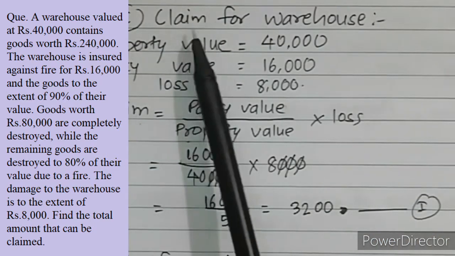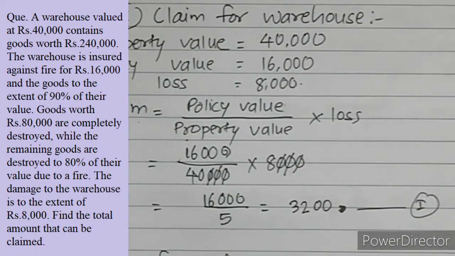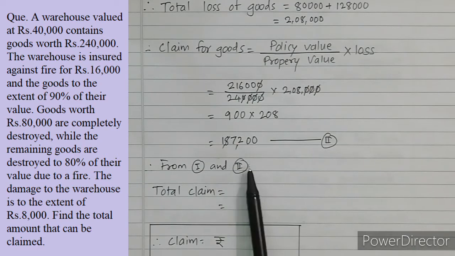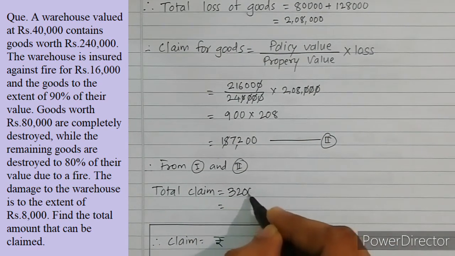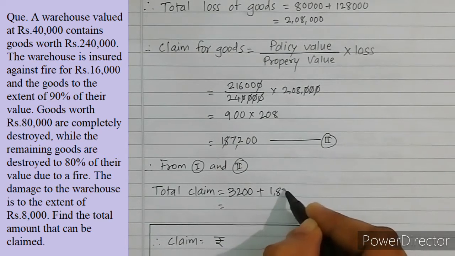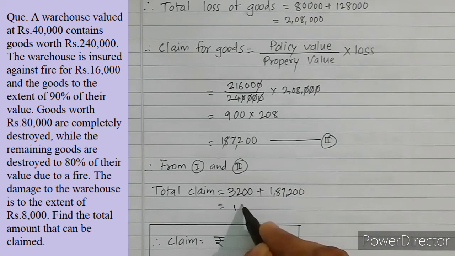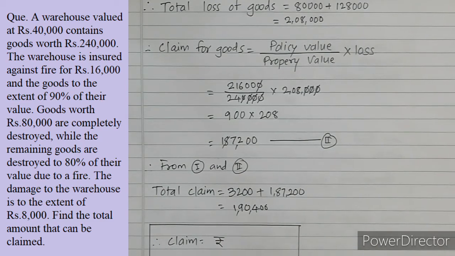Now recall, the claim for warehouse is 3,200. We call it 1. The claim for goods is 1,87,200. We call it 2. So from 1 and 2, the total claim is 3,200 plus 1,87,200. 1,87,000 plus 3,200 is 190 and 400. So the total claim is 1,90,400. That's all.